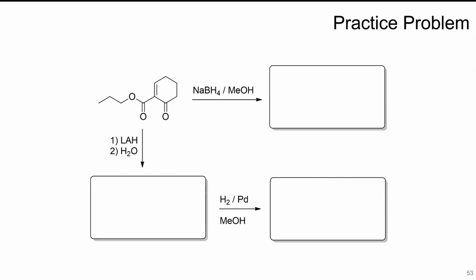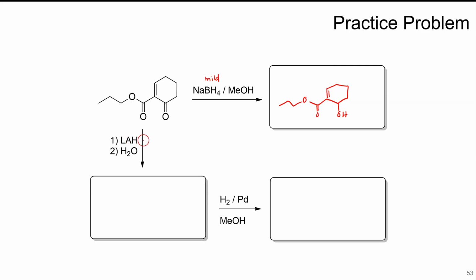Okay, in these problems, we want to figure out what their products are. If I have sodium borohydride, so this is going back to part A of chapter 13, sodium borohydride in the presence of an ester and a ketone. If you recall, sodium borohydride is the milder one. So this one will only reduce the ketone, and that will go to the alcohol. Everything else should stay the same.